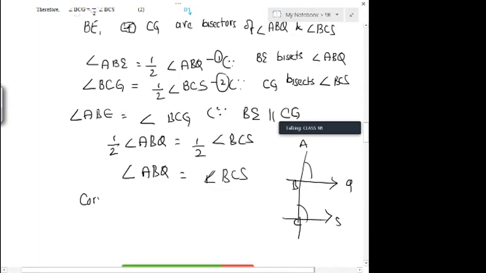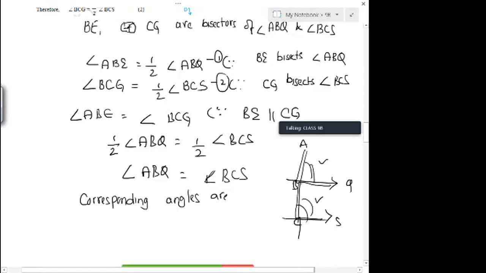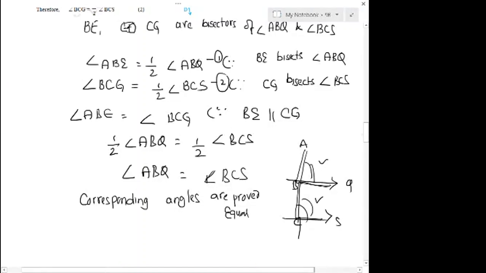Since corresponding angles are equal, what are the corresponding angles here? ABQ and BCS. Are these angles corresponding? Yes. We have proved that these corresponding angles are equal. So definitely BQ should be parallel to CS. Yes, it is proved.